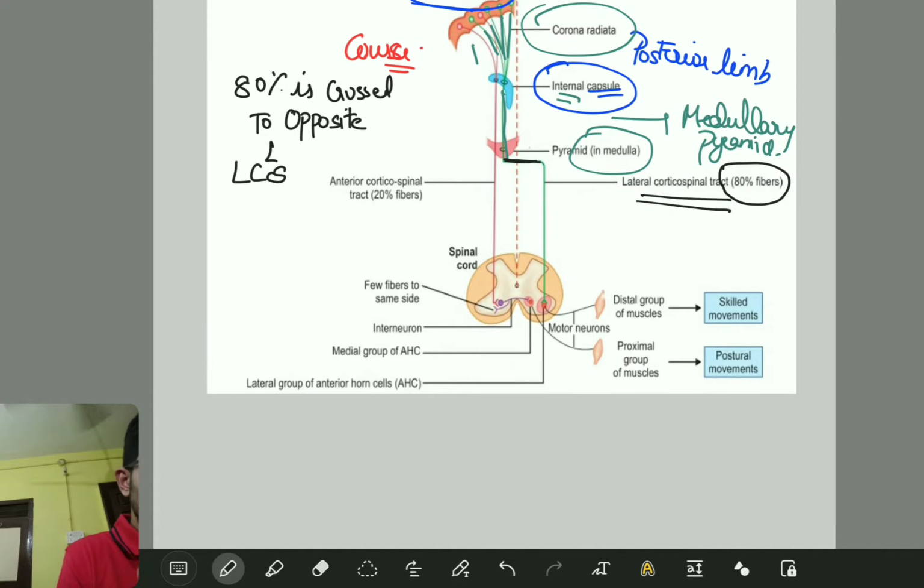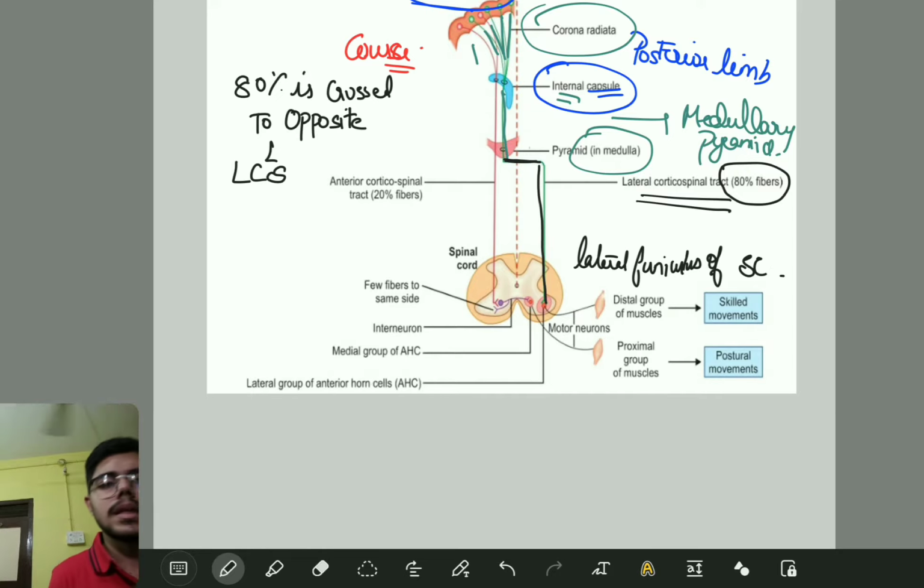Now they are going to descend. Can you see here? They are descending to where? This is very important. That is the lateral funiculus of the spinal cord. 80% of fibers are moving to the opposite side, and we call it the lateral corticospinal tract, and where they descend, where they terminate, is the lateral funiculus of the spinal cord.